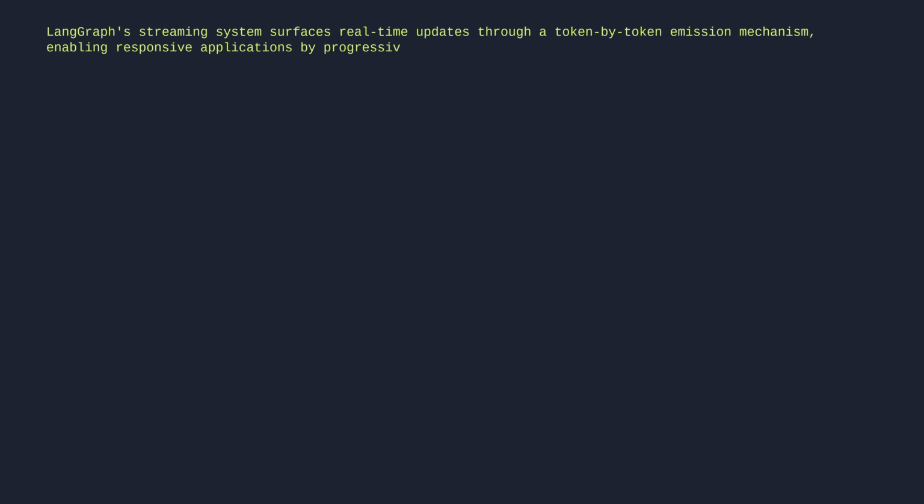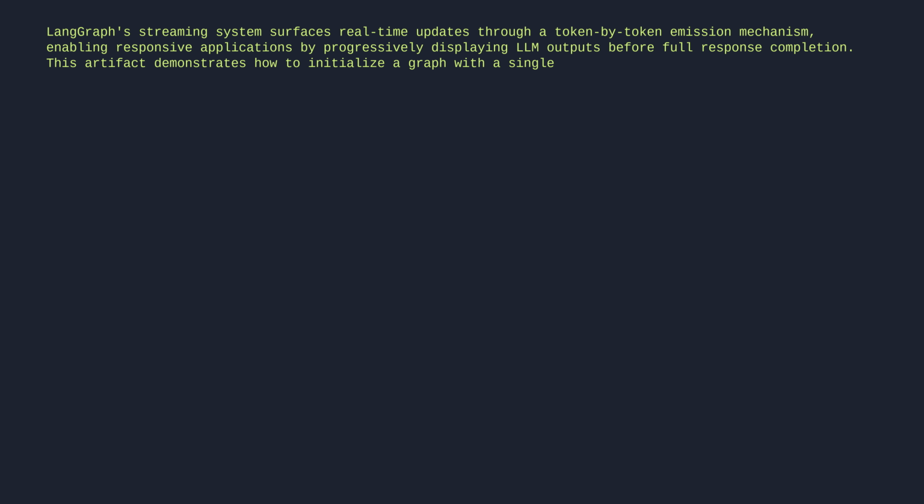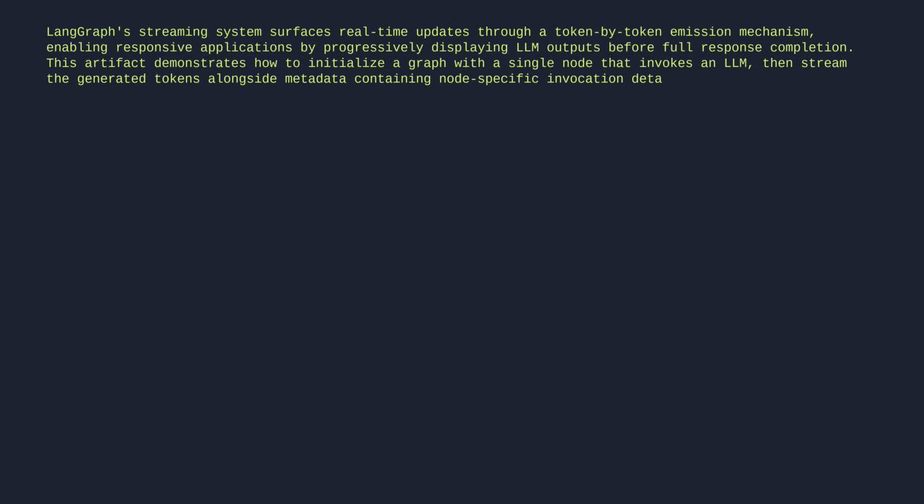LangGraph streaming system surfaces real-time updates through a token-by-token emission mechanism, enabling responsive applications by progressively displaying LLM outputs before full response completion. This artifact demonstrates how to initialize a graph with a single node that invokes an LLM, then stream the generated tokens alongside metadata containing node-specific invocation details.